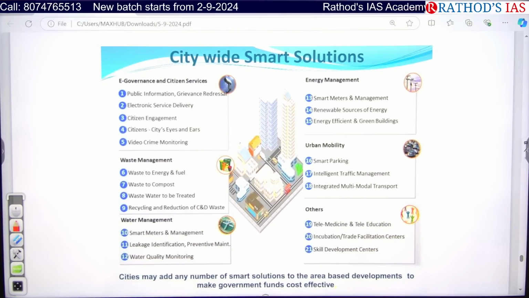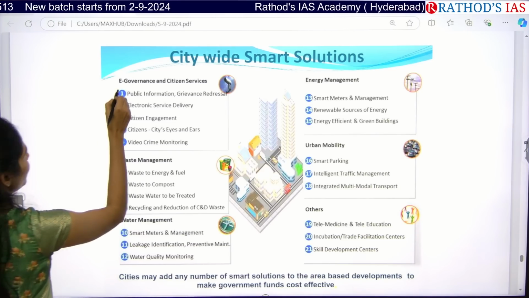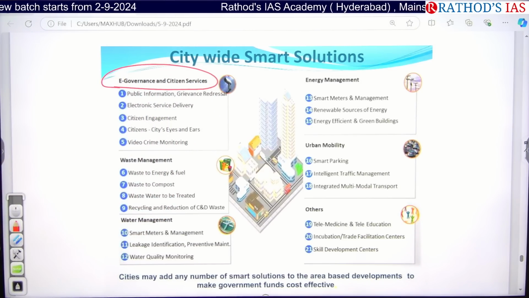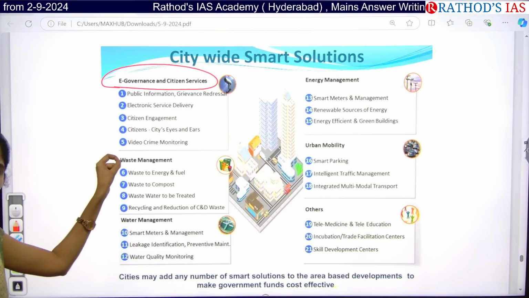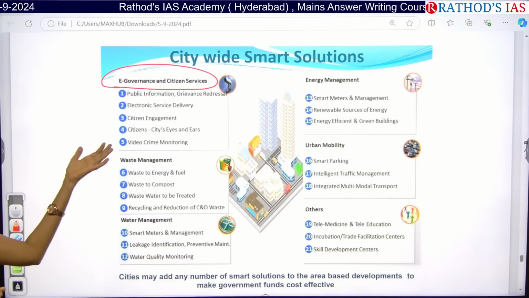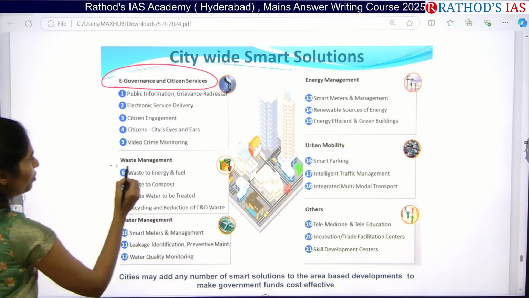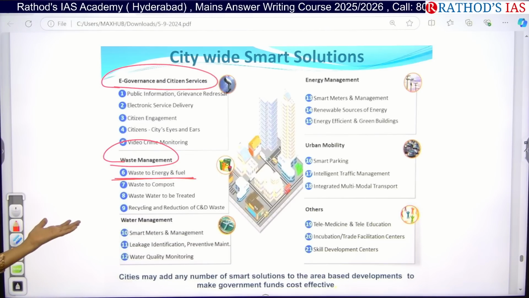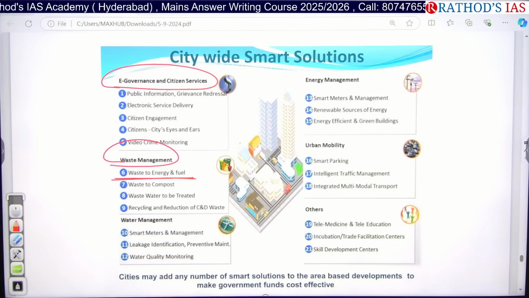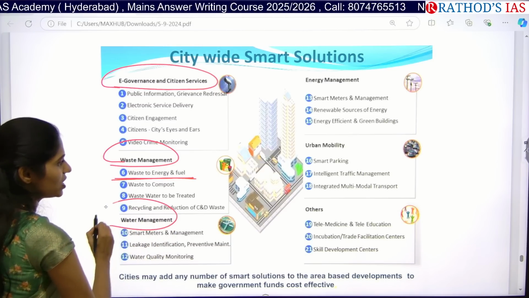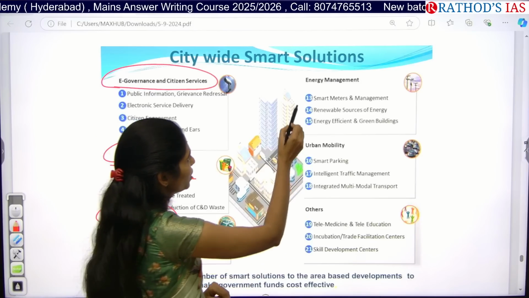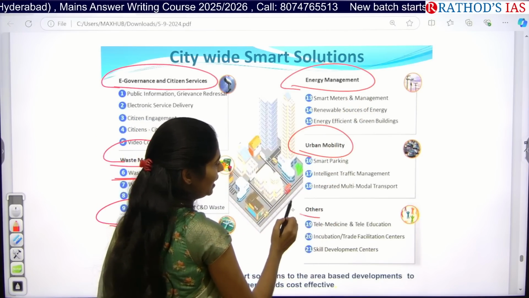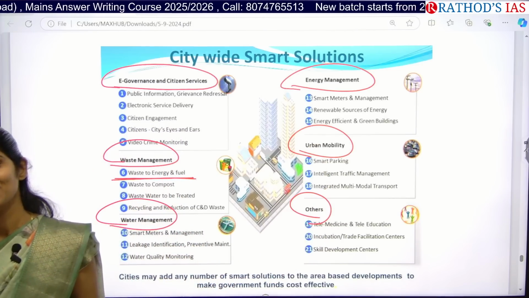City-wide smart solutions. We can call a city a smart city if it has these things: proper e-governance and citizen services like public information, grievance redressal, and electronic service delivery; proper citizen engagement, with citizens as the city's eyes and ears; proper waste management, waste to energy, waste to fuel, waste to compost; how they treat wastewater, and recycling and reduction of waste; how they manage water; and next, how they focus on energy management, urban mobility, and others. If they have all these components, we can call it a smart city.